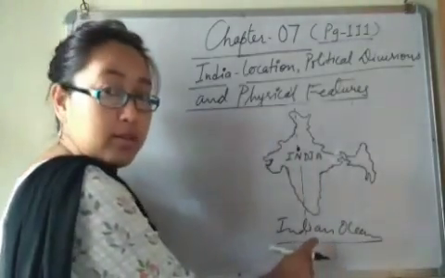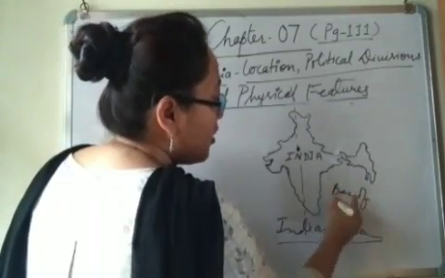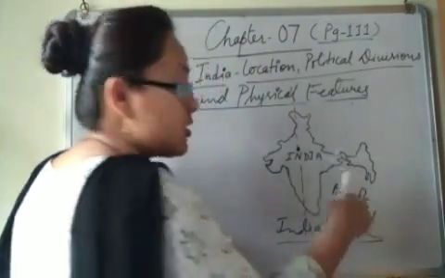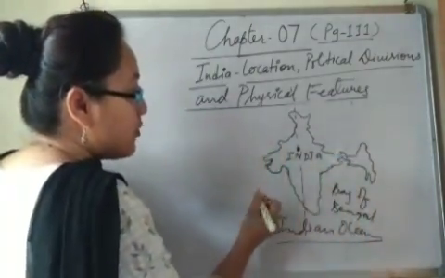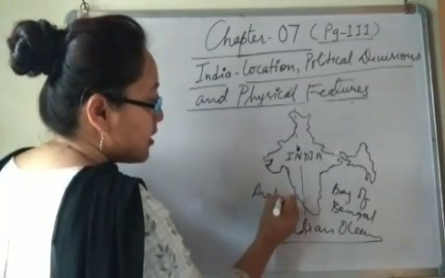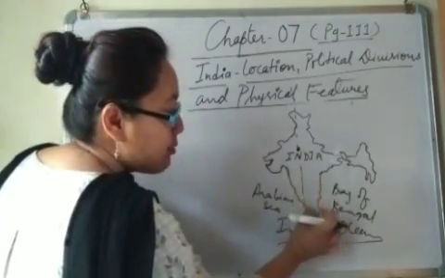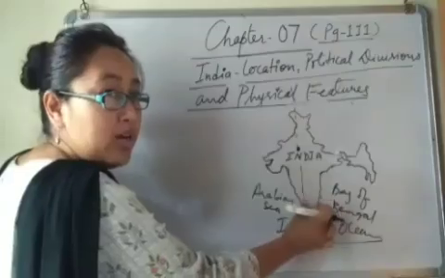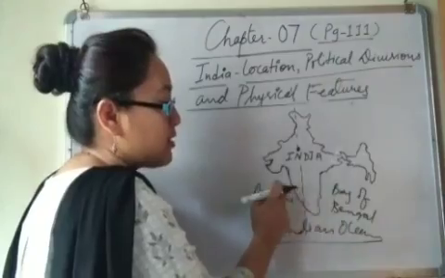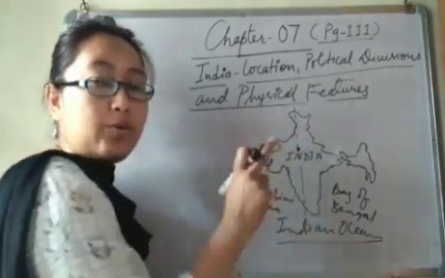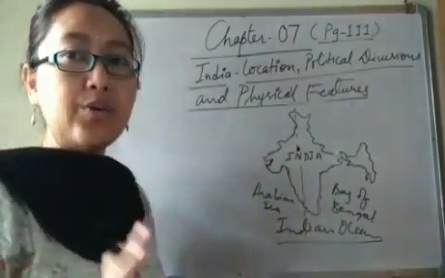Towards the south there is the Indian Ocean, towards the eastern side we have the Bay of Bengal, and here we have the Arabian Sea. So India is a peninsula because this land mass is bounded by water bodies from three sides: east, west, and south, and in the north it is bounded by land, right? So India is a peninsular country.